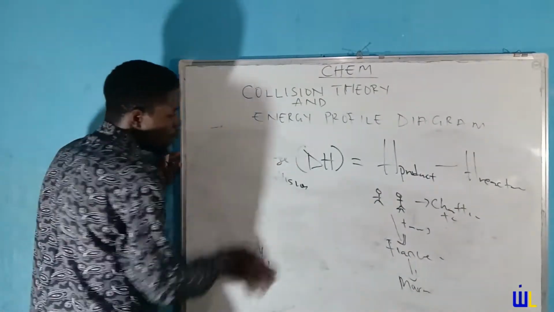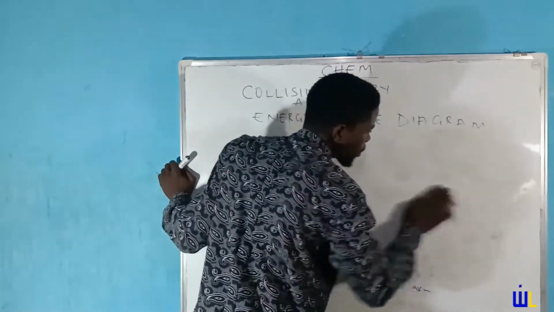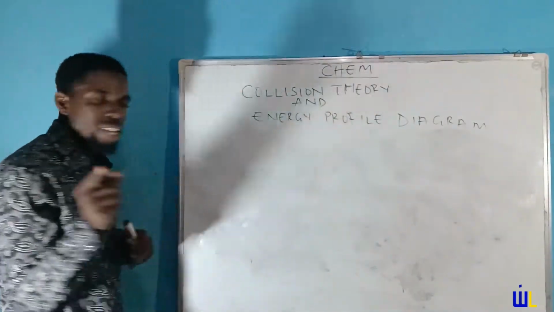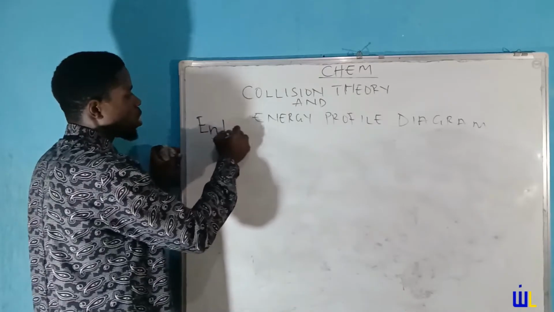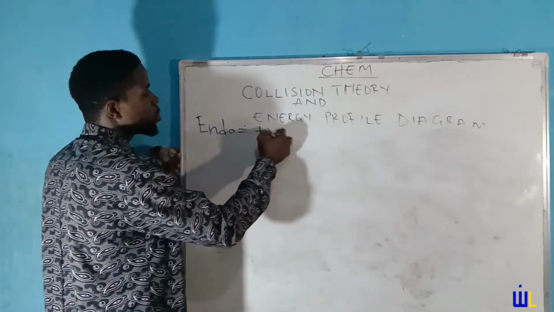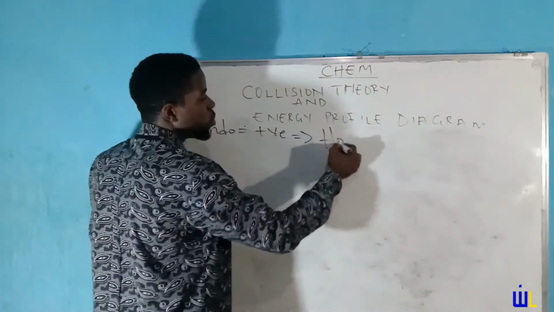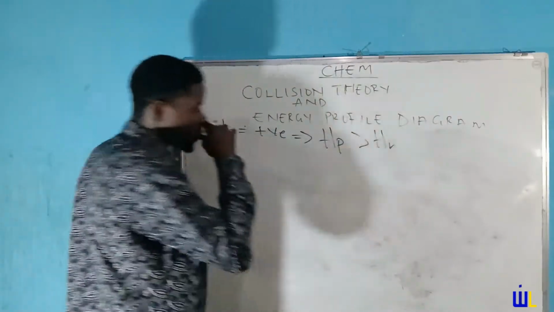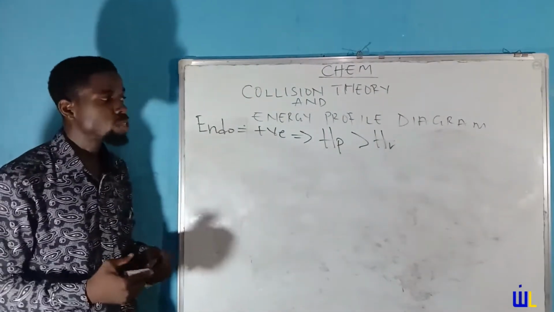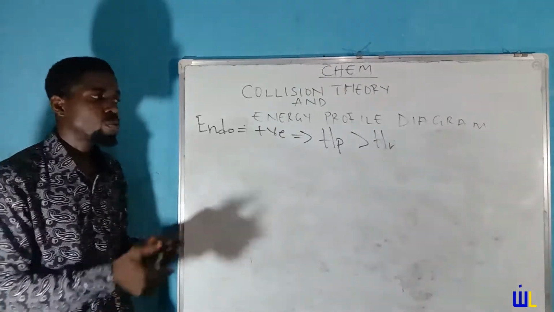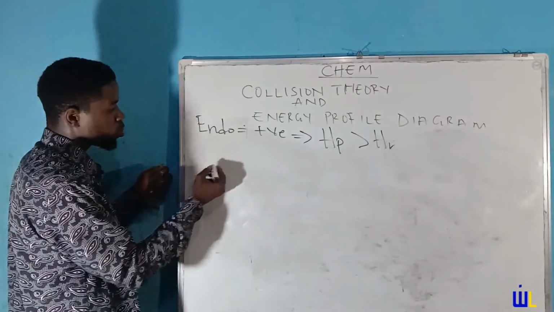Let's get to drawing. Now we're going to start with the endothermic energy profile diagram. But before we get to draw, note this. Endo equals positive enthalpy, which implies that heat of product has to be greater than heat of reactant. So put this down: endothermic reaction equals positive enthalpy, which equals heat of product greater than heat of reactants. Thank you very much. With that said, we now get to draw the diagram.